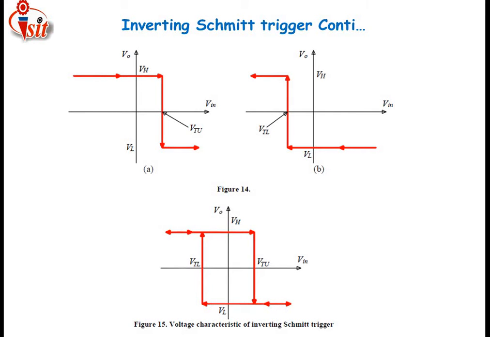Now just see here, this is the voltage characteristics of the inverting Schmitt trigger. Images 1, 2 and 3, A, B, C are related to this. This is related to the lower threshold voltage and the higher level voltage, then the higher level voltage and the lower threshold voltage. The voltage moves in a clockwise direction, as the arrows show. First it falls at the upper threshold voltage, then goes to the lower threshold voltage, and again it is the higher level voltage.